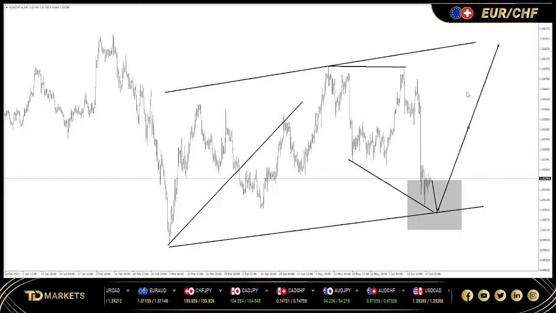That's Euro Swiss. So that is your gold, silver, pound Swiss, Euro Swiss. All of them are looking good for one more leg to the upside. Keep an eye out for that, ladies and gentlemen.